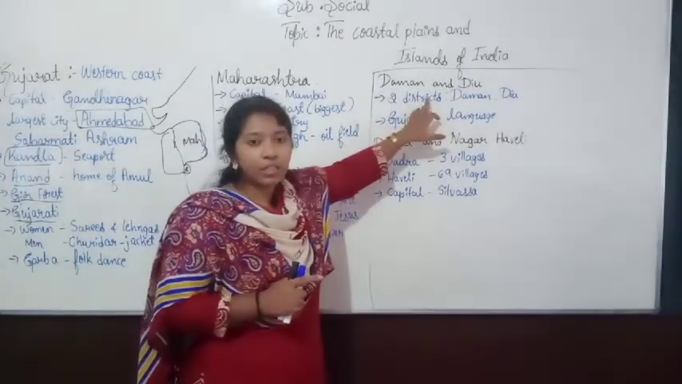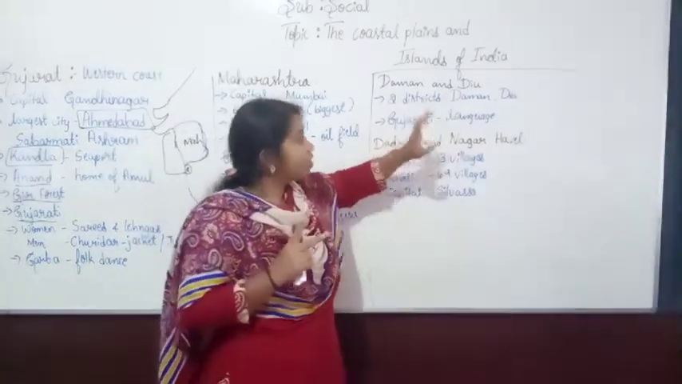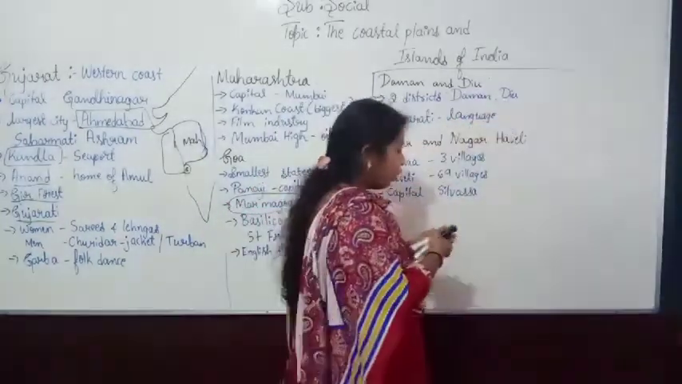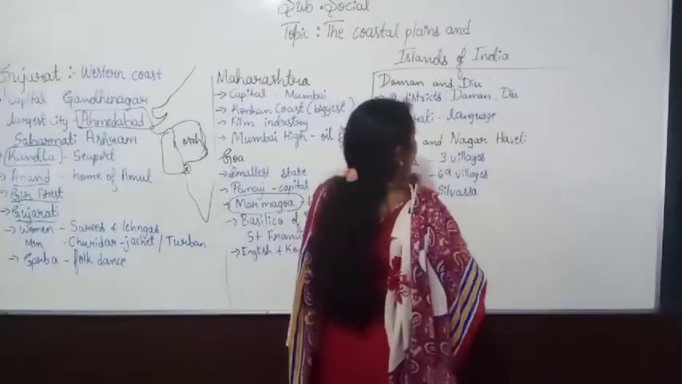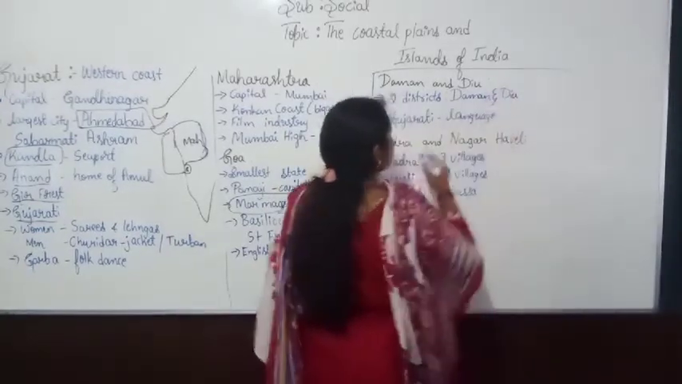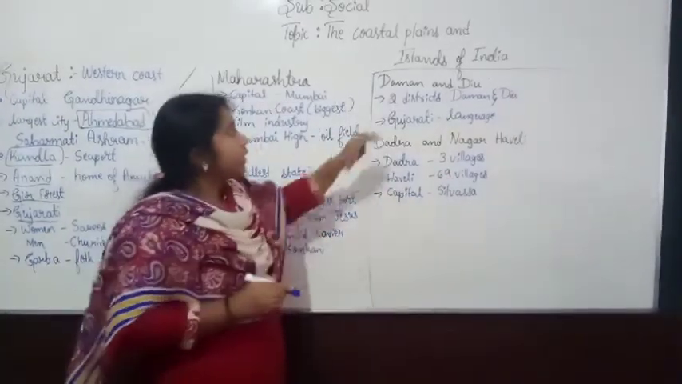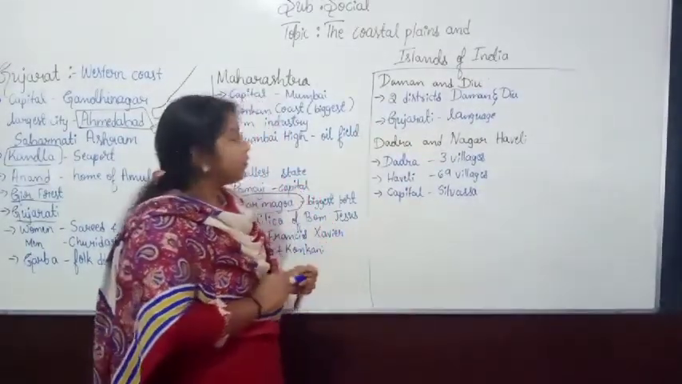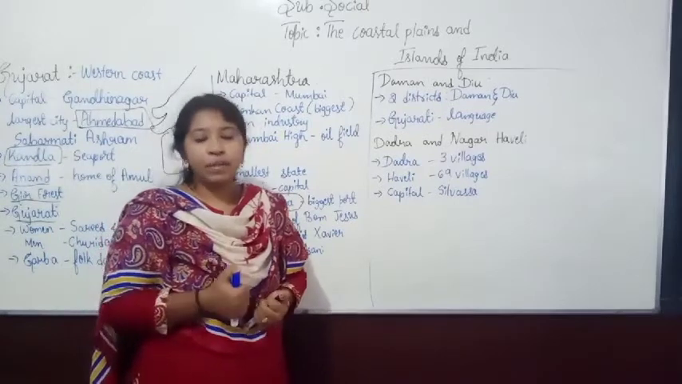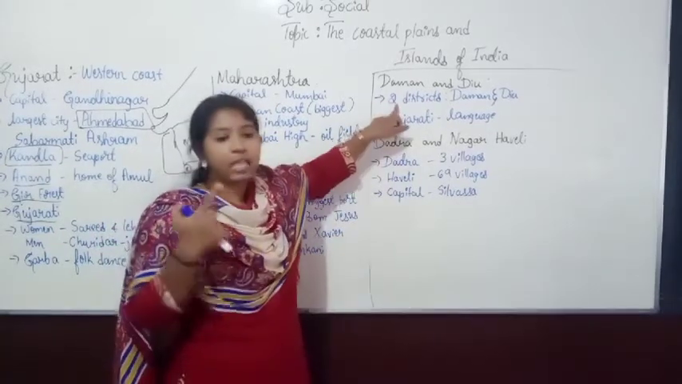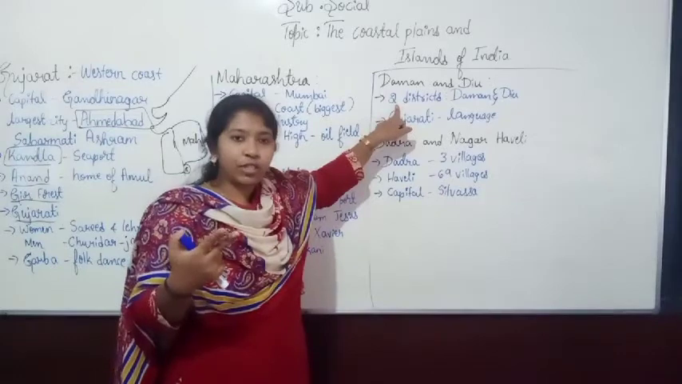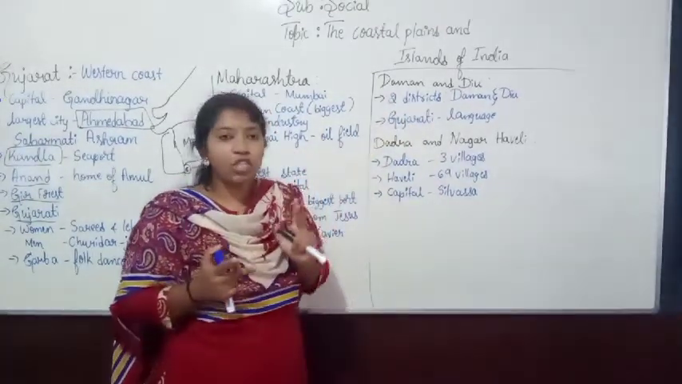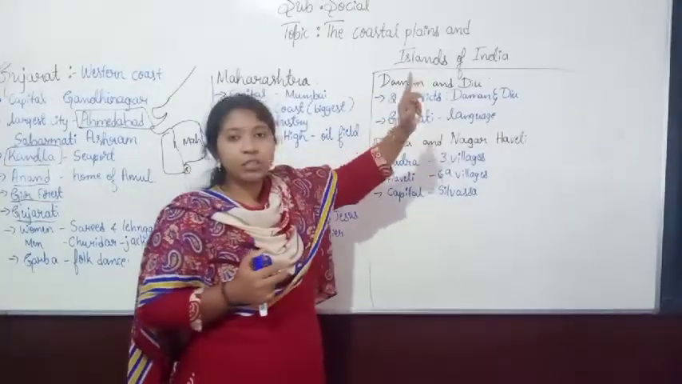It has how many districts? Two important districts. Which are those? The first one is Daman and the second is Diu. So Daman and Diu are the two important districts we can see in the Daman and Diu union territory. The main occupations of Daman and Diu are agriculture and fishing. Agriculture and fishing are the two important occupations of its people.